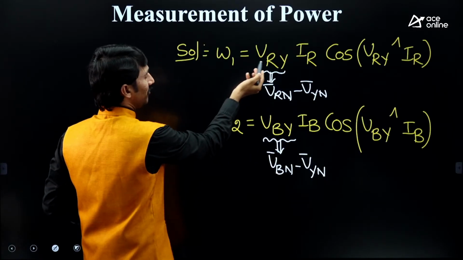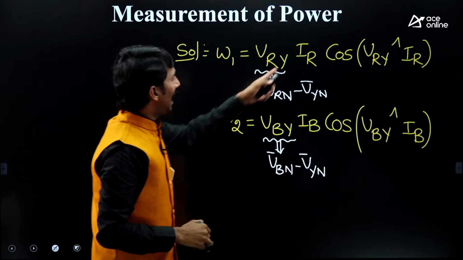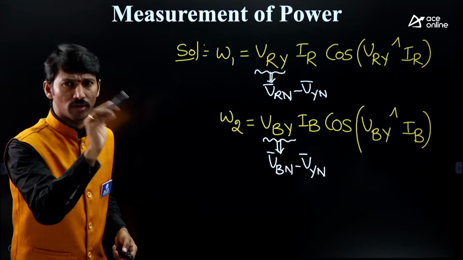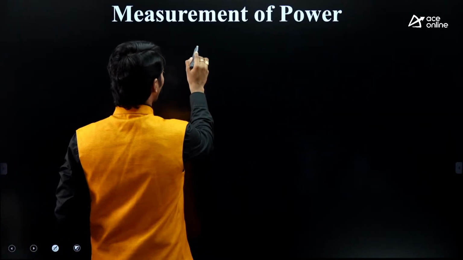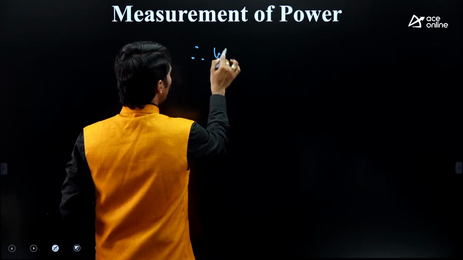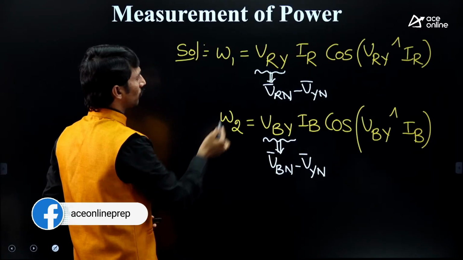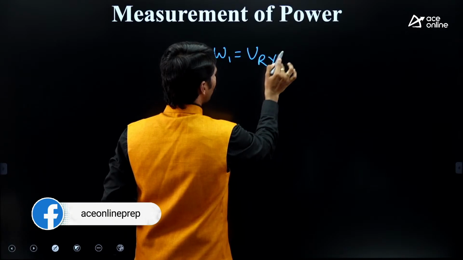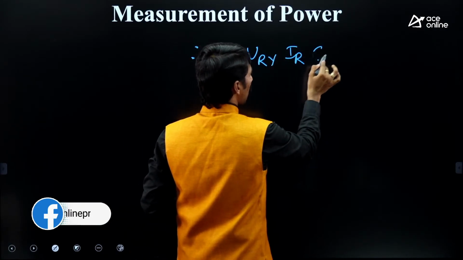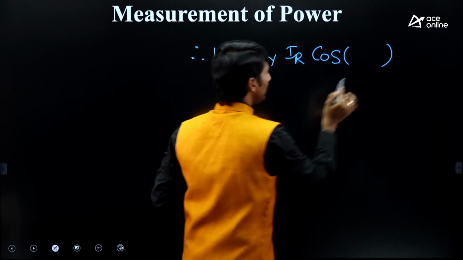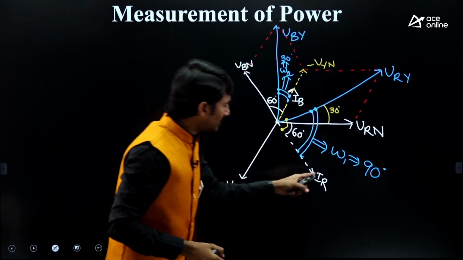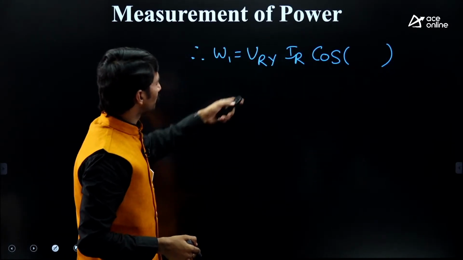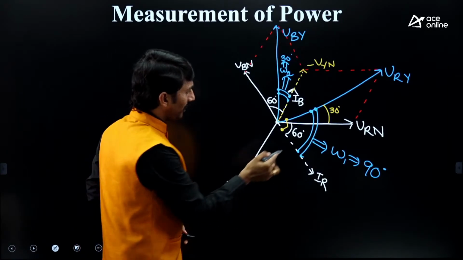Here, VRY is VL, and IRY is IL or I phase, you can write either, no problem. So finally, W1 is equal to VRY and IR, cos of the angle between these two. What is it?